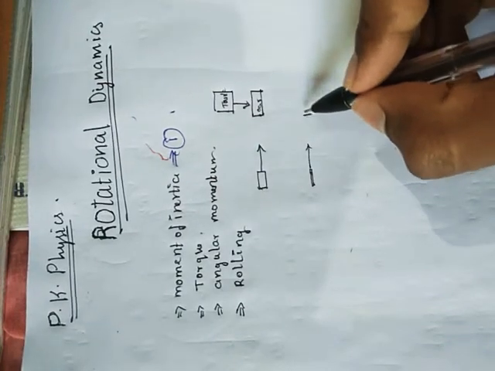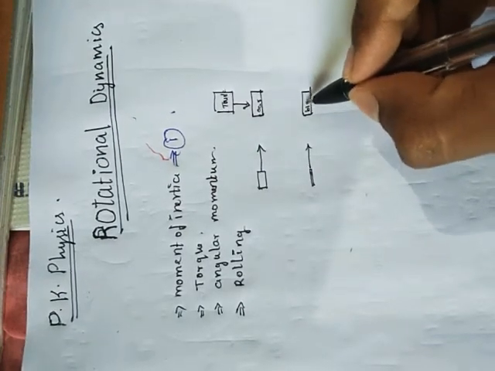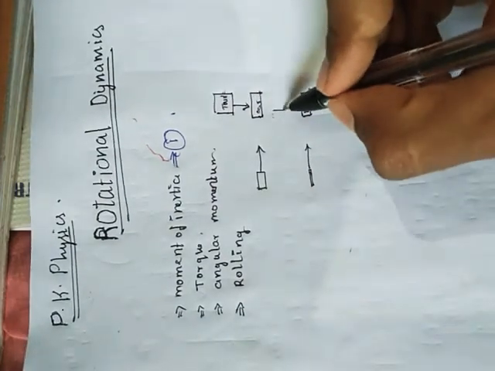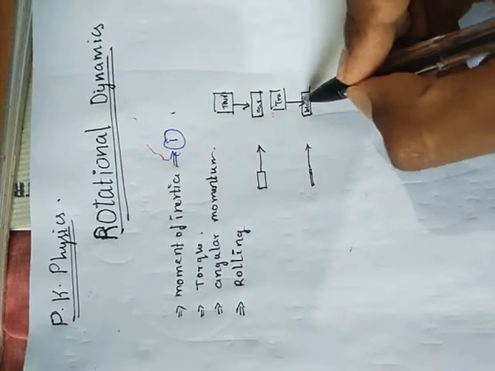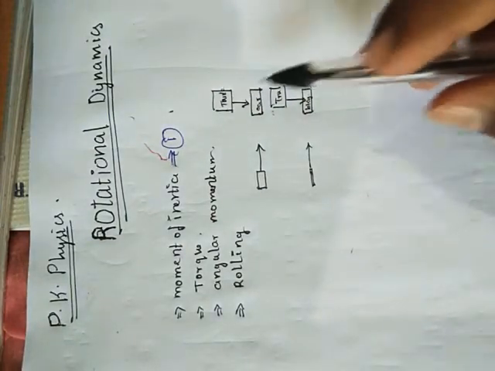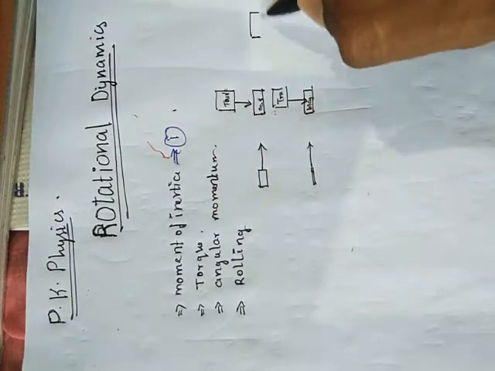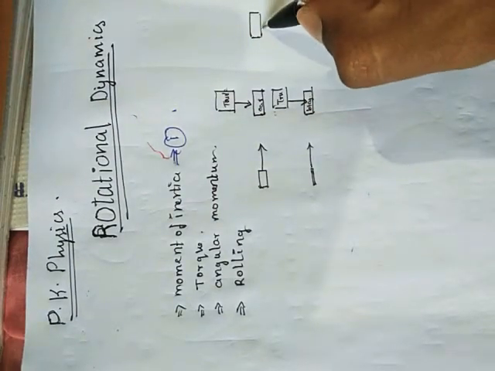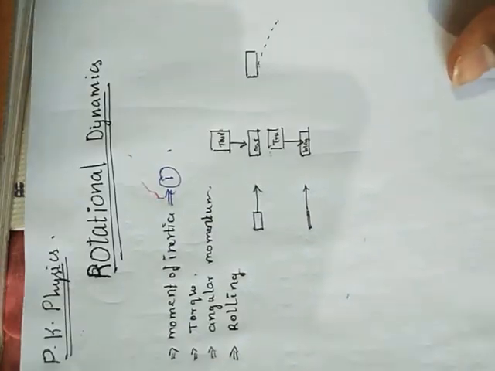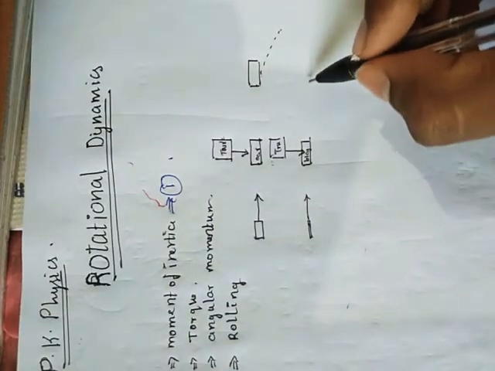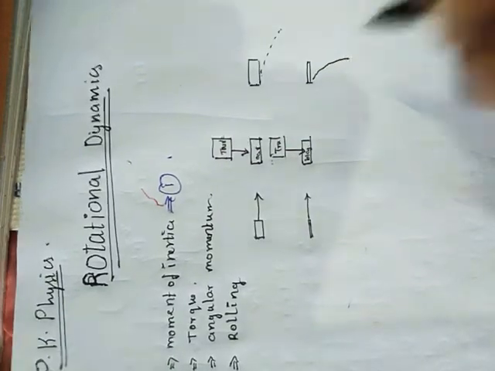And after some time, the same truck is going to hit it. What happened in both these cases? This is case 1, a car. It follows this path. This is the case with the bicycle. It follows this path.